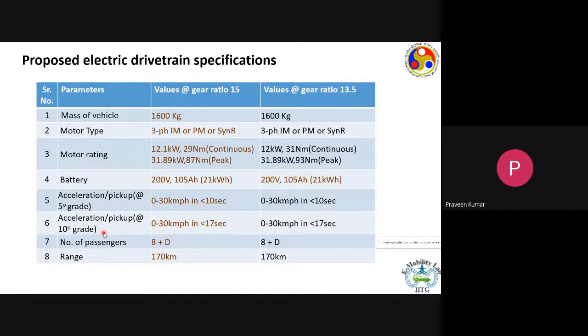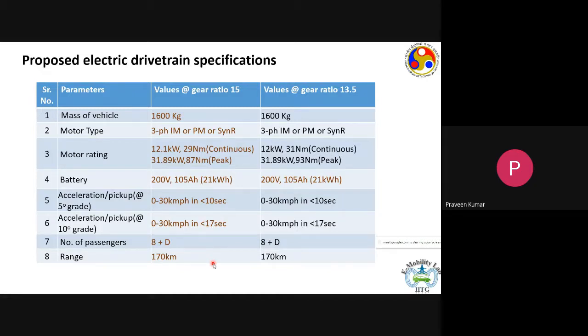Acceleration at 10-degree grade would be such that you can go from 0 to 30 kilometers per hour in less than 17 seconds. It will take longer because you can't accelerate faster on a 10-degree grade. And the load carrying capacity of the vehicle would be 8 passengers plus 1 driver. And the expected range of the vehicle would be 170 kilometers.